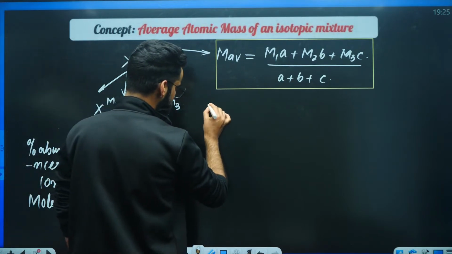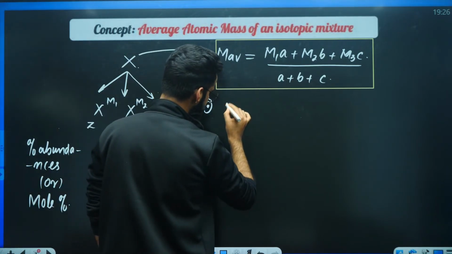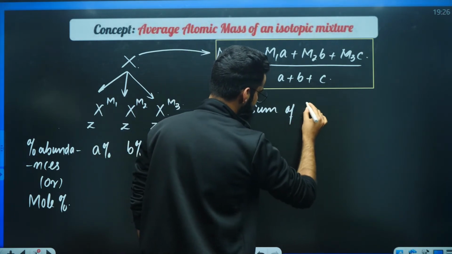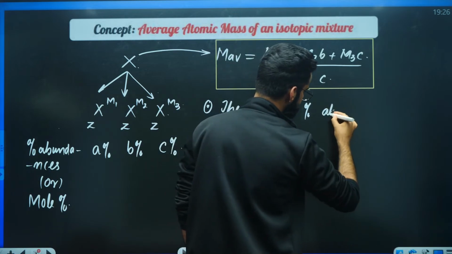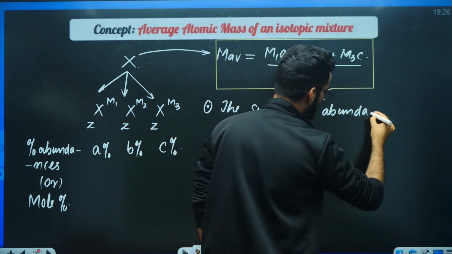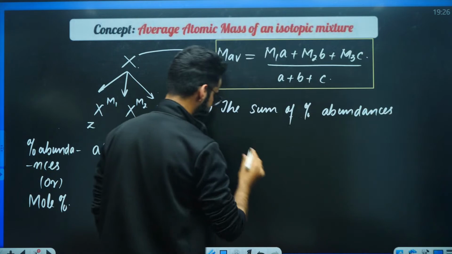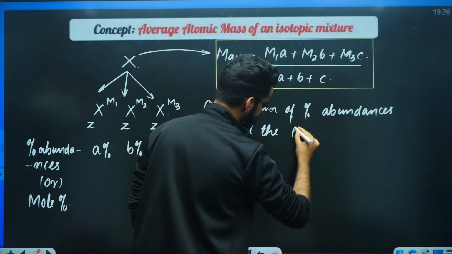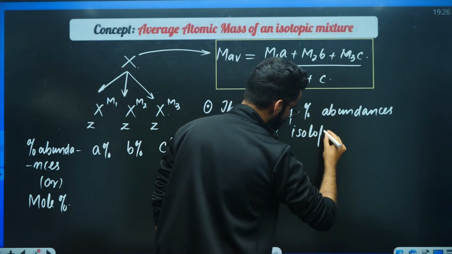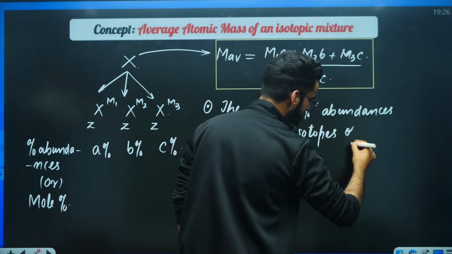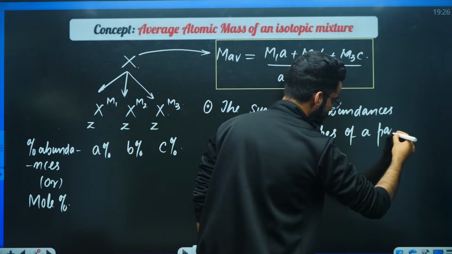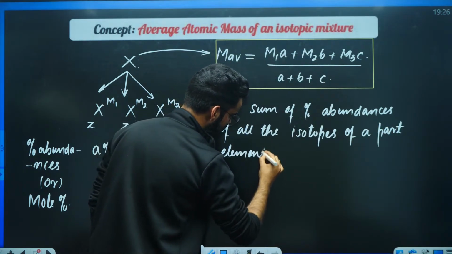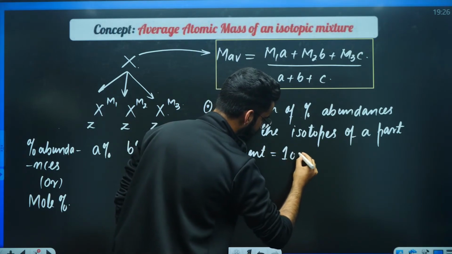Point number two. Do remember one more thing. The sum of percentage abundances, or the sum of mole percentage of all the isotopes of a particular element, is always equal to 100.